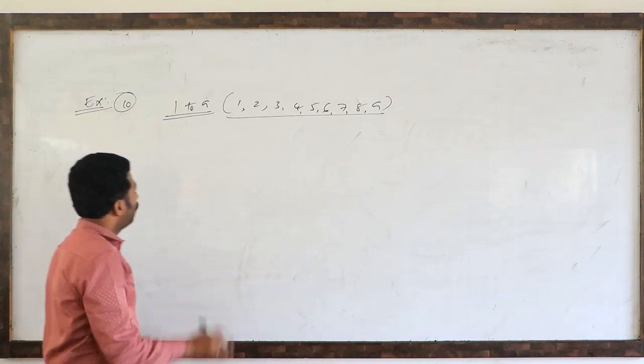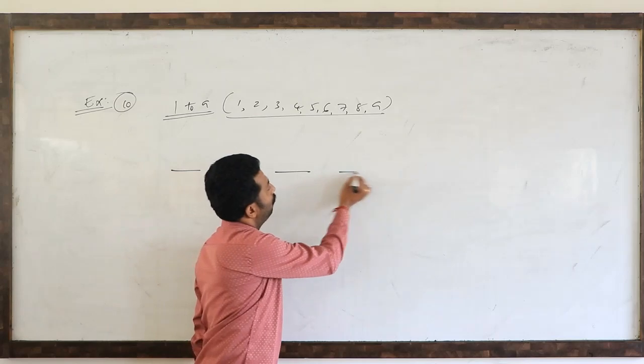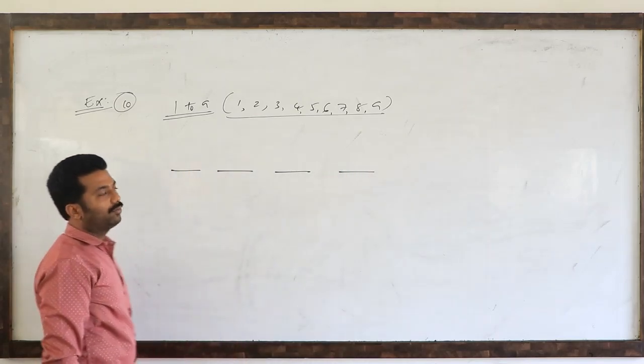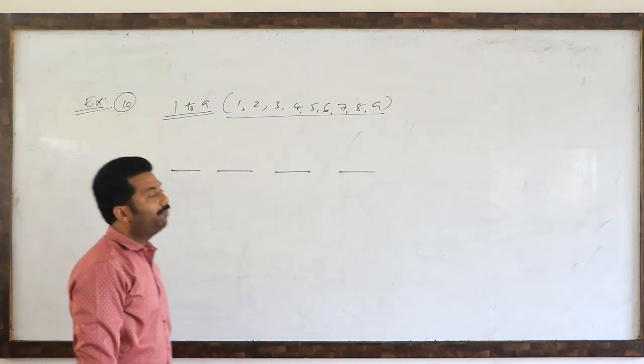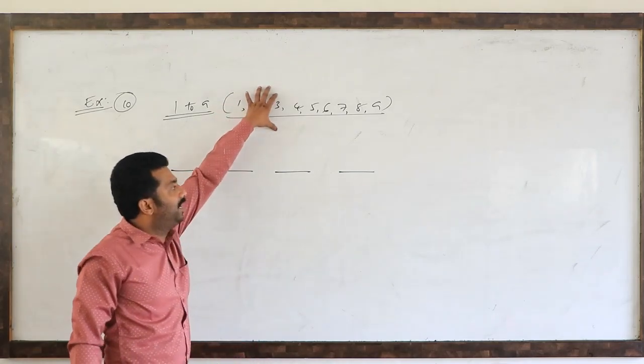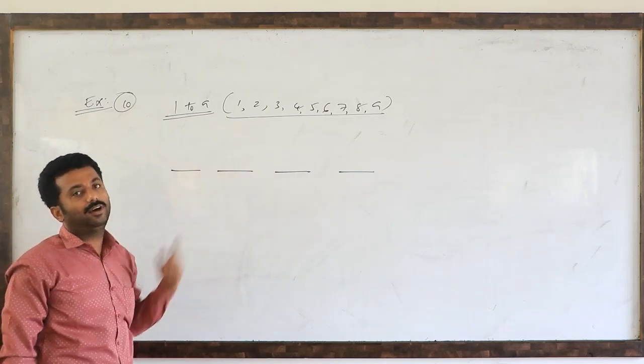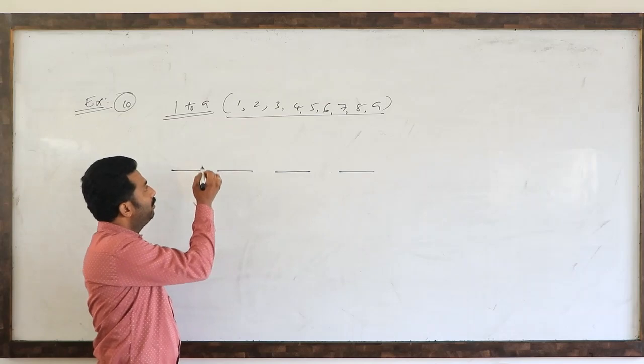How many digits do we have to form? A 4-digit number. 1, 2, 3, 4. We have to form a 4-digit number without repetition. So without repetition means 9 numbers are standing and there are 4 seats. Without repetition means we can write the nPr formula.